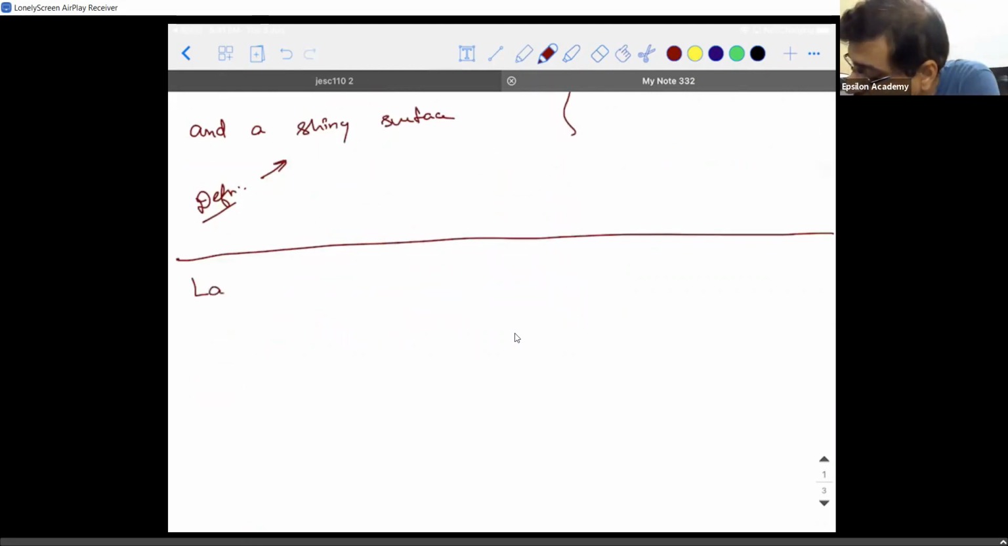That is the laws of reflection. So before I speak about the laws of reflection, I need to speak about two important terms. One minute. One is called the incident ray.